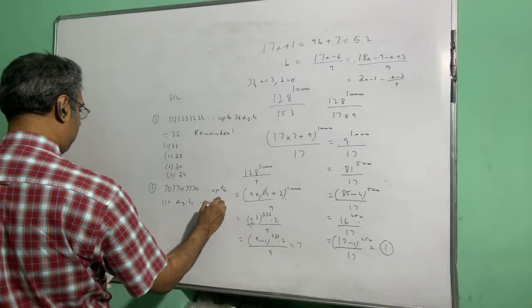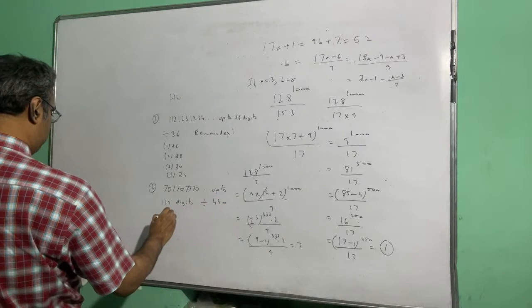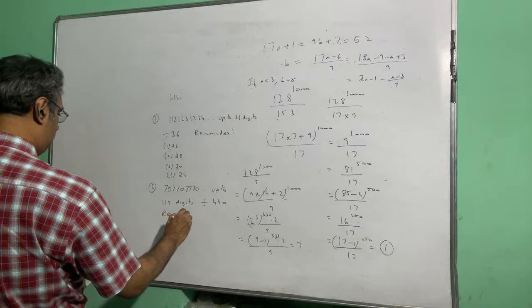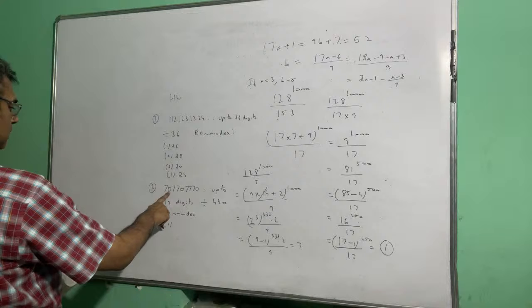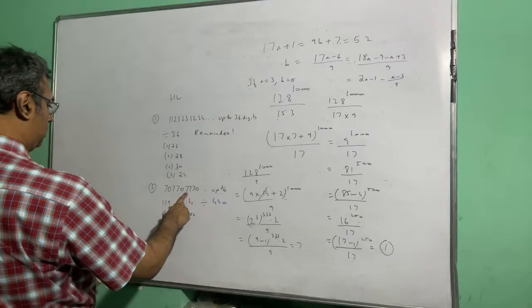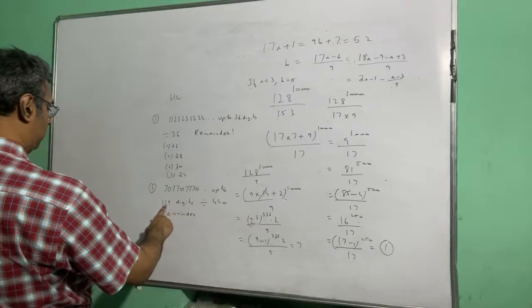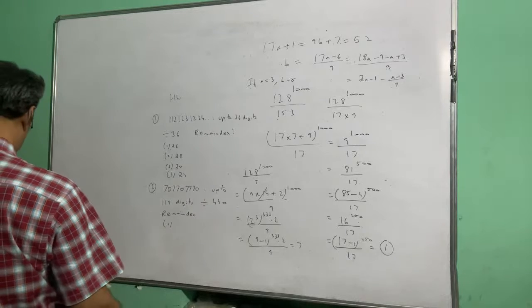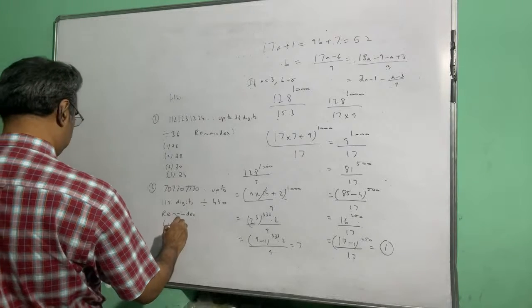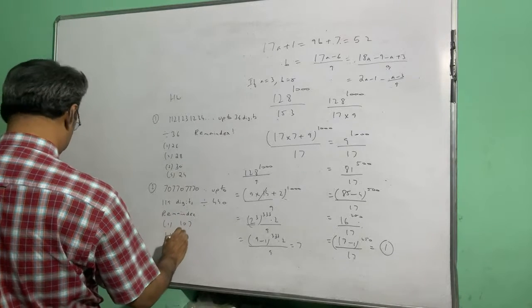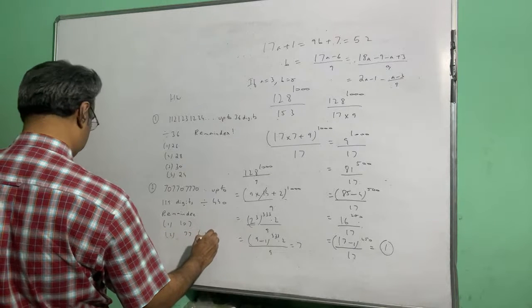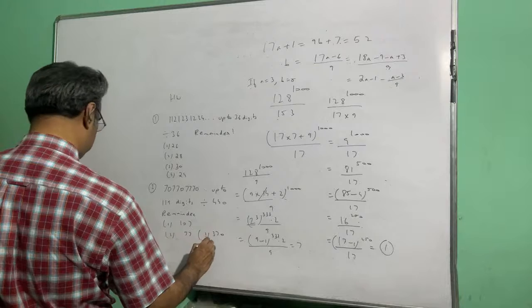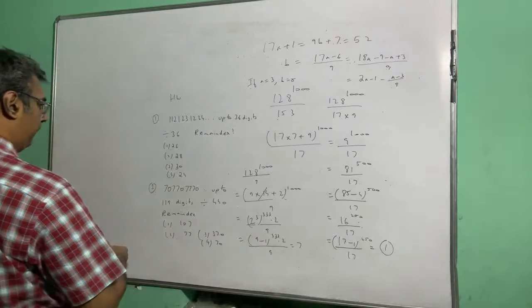And if you divide this by 440, then what is the remainder? That is a question. If you divide this number 70, then 770, then 7770 and so on up to 119 digits by 440, what is the remainder? So options are 107, 77, 370 and 70.